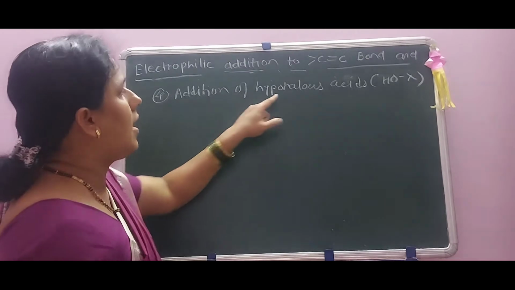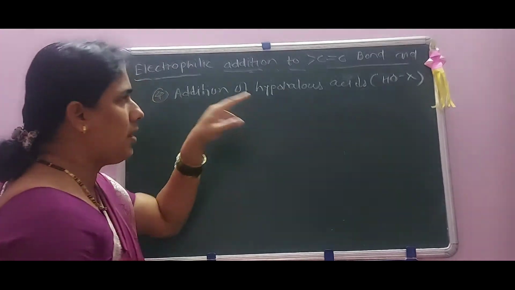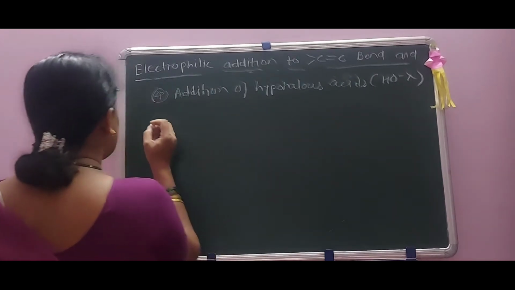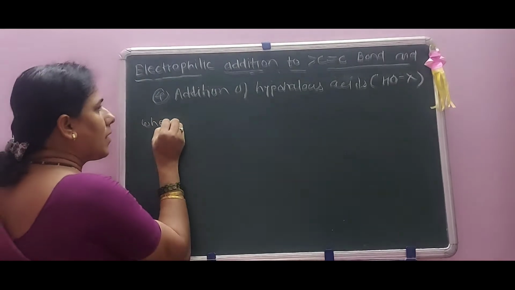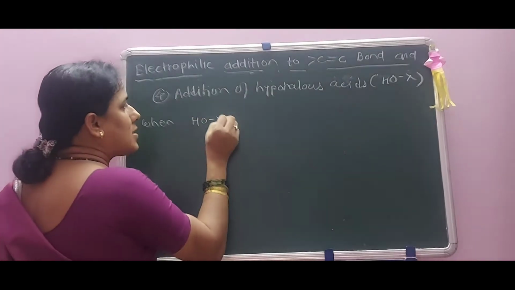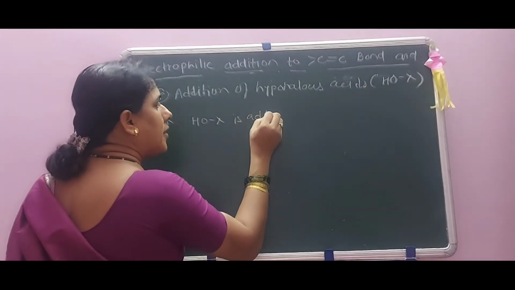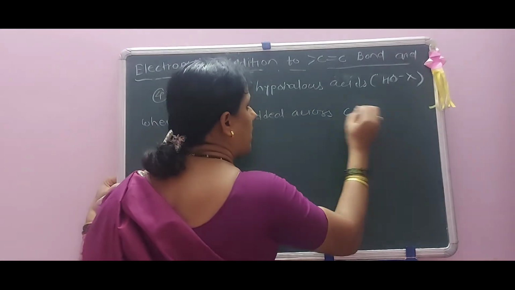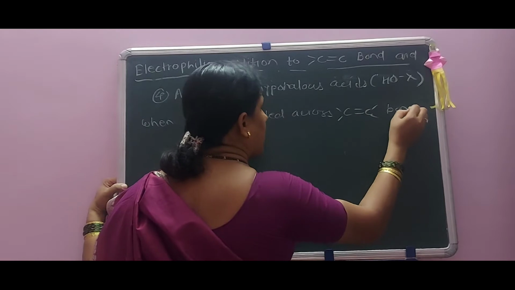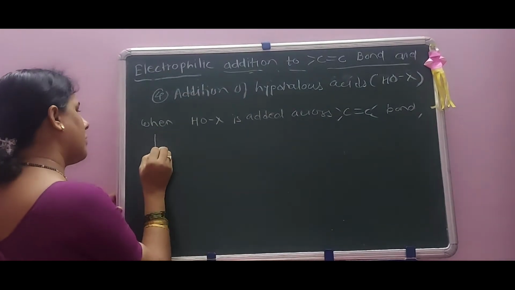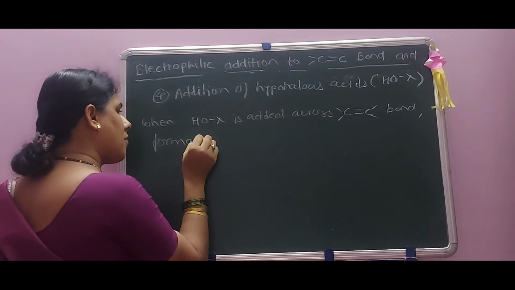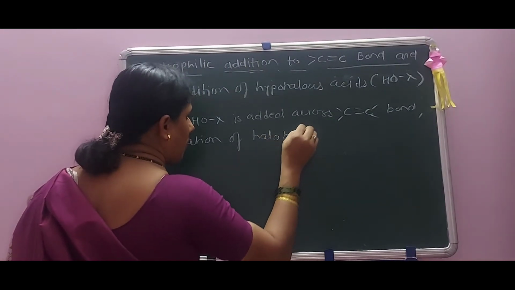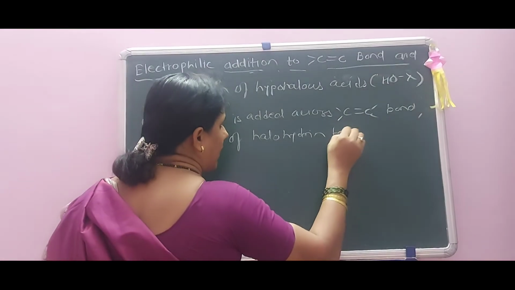Hypohalous acids. Okay, OH and X. Okay, what is the reaction here? That is when OH and X are added across the carbon-carbon double bond, formation of halohydrin takes place.